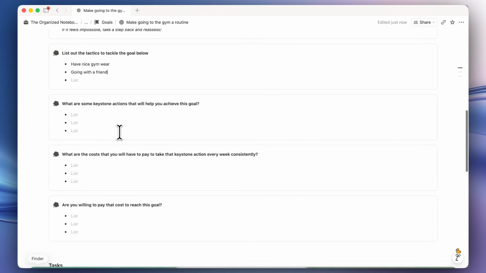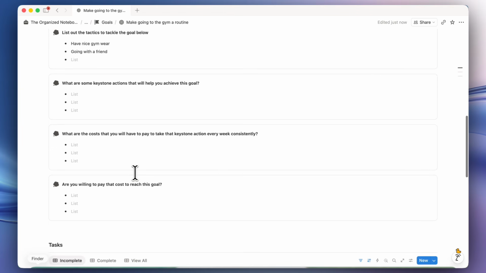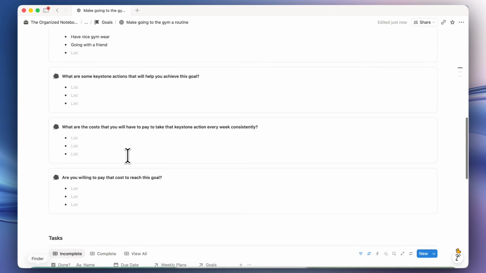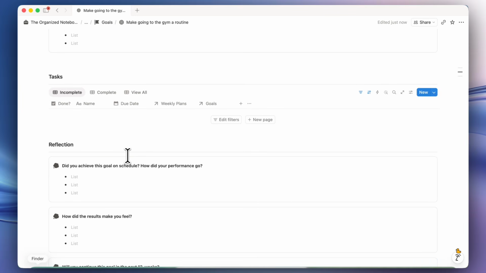What are some keystone actions? What are the costs that you will have to pay to take that keystone action every week consistently? Are you willing to pay that cost to reach this goal? And so on, to just really analyze what you need to do in order to accomplish this goal. The most important part of the 12-week year planning is the next part, which is the tasks. And here you actually want to lay out all of the tasks that you need to do in order to accomplish this goal. So the idea is that when you reach 100% task completion, you've actually accomplished the goal.